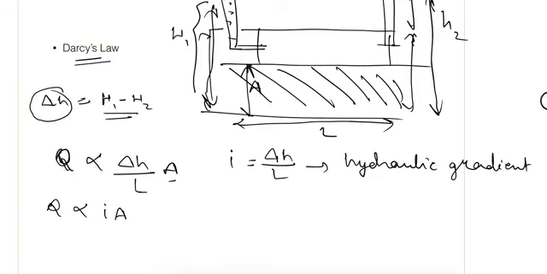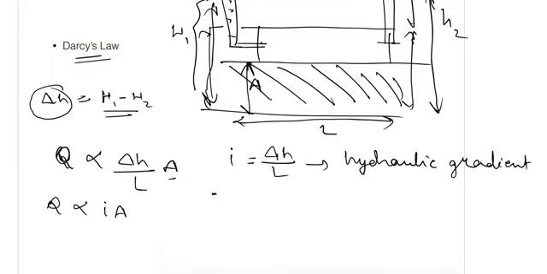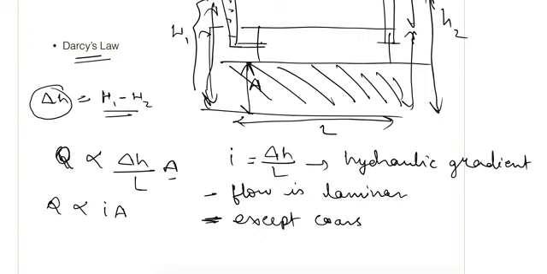And one more thing to notice here is that the main assumption in this is that the flow is laminar. This assumption is valid for almost all soils except coarse gravel. If the flow becomes turbulent, then this condition will not be fulfilled and we cannot use this principle directly.